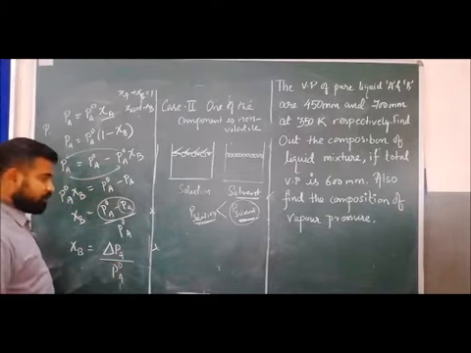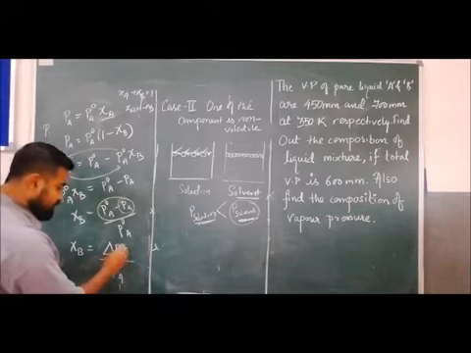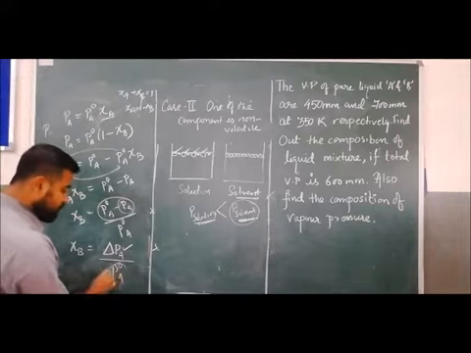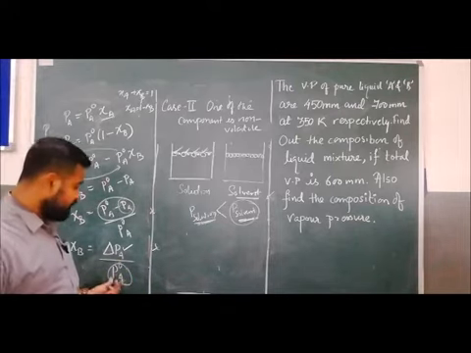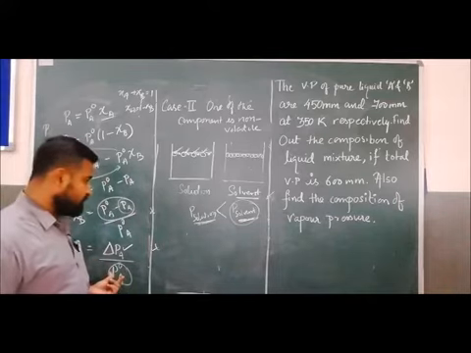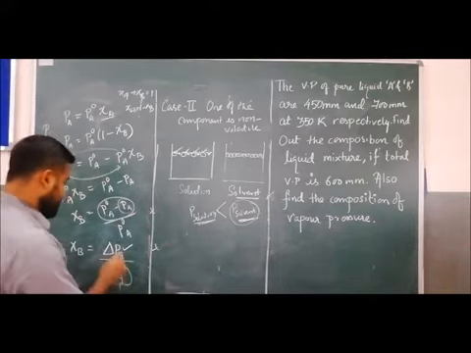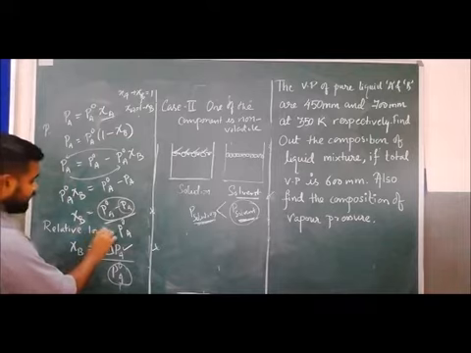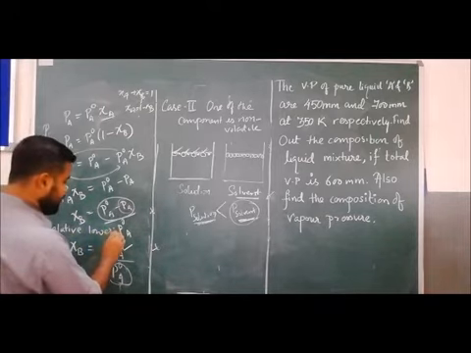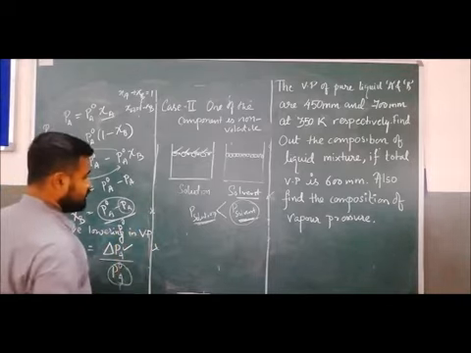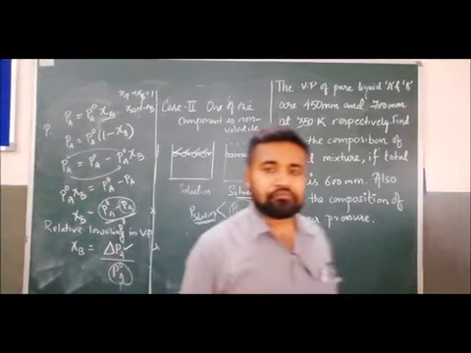So here the change, or decrease, in vapor pressure with respect to the actual vapor pressure is called the relative lowering in vapor pressure.